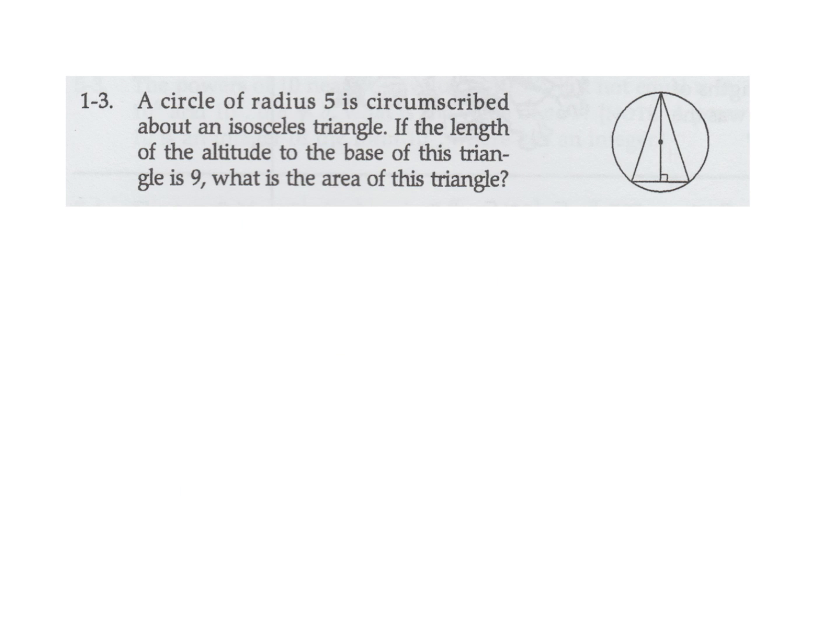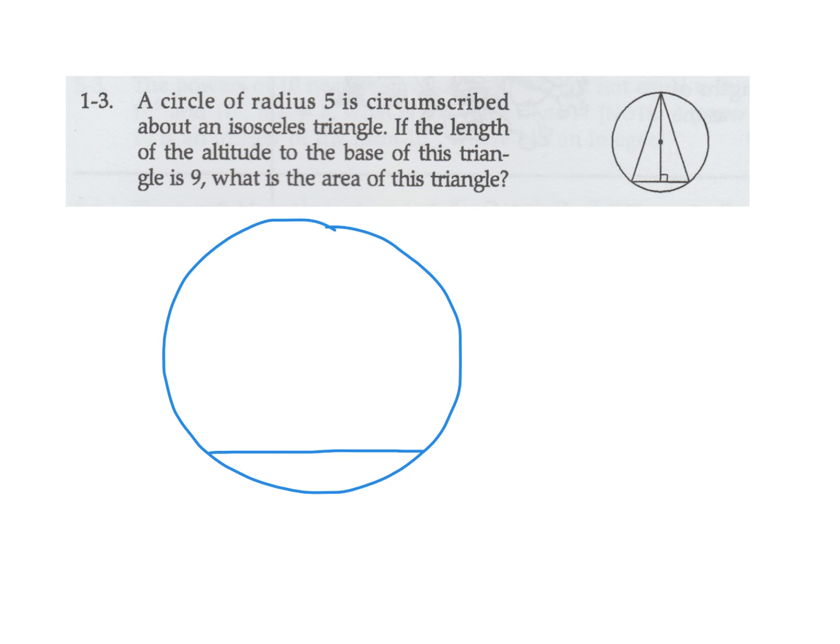A circle of radius 5 is circumscribed about an isosceles triangle. If the length of the altitude to the base of this triangle is 9, what is the area of this triangle? Let's draw this a little bit bigger. So we got the base. We got the center approximately here. And let's just join that. And then let's draw a straight line. Okay, so I think that should be good enough.